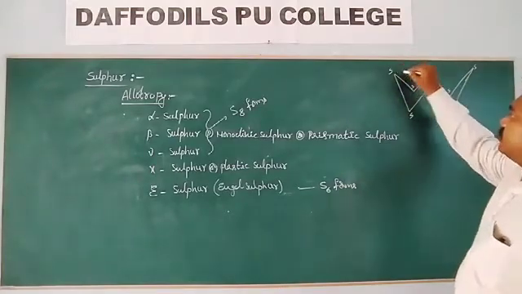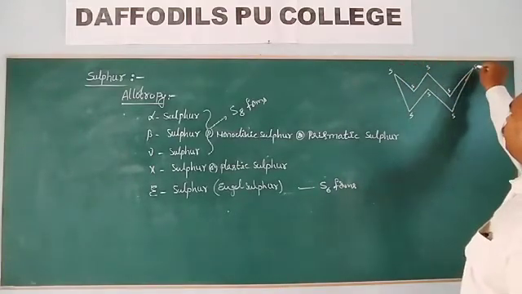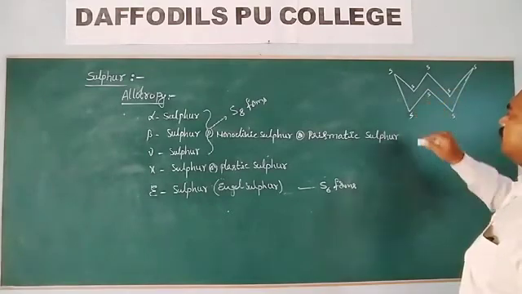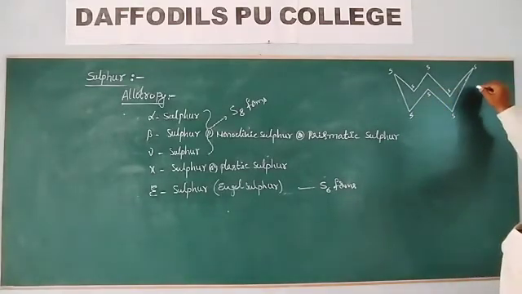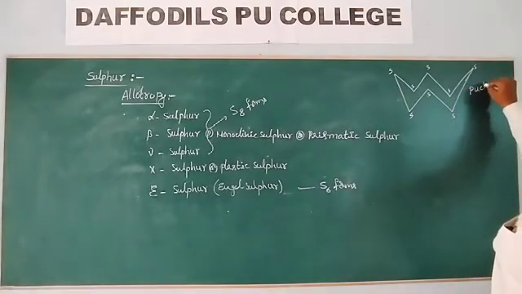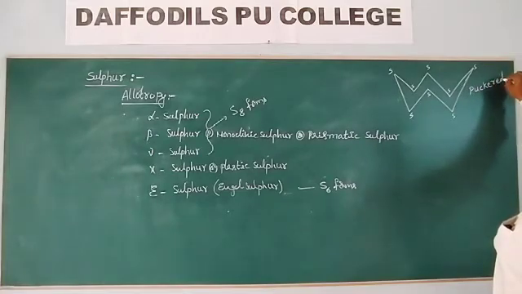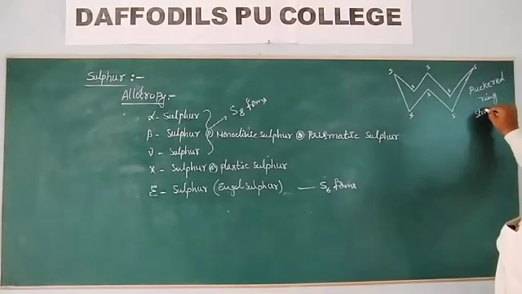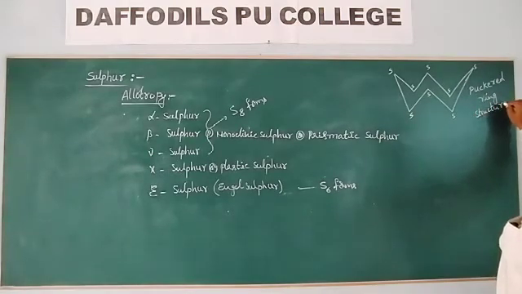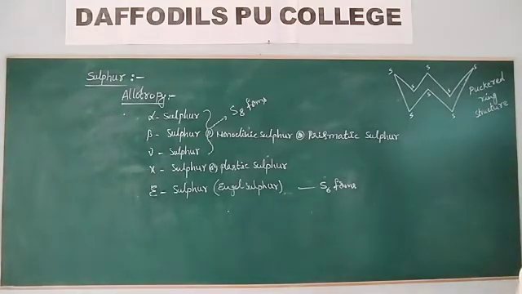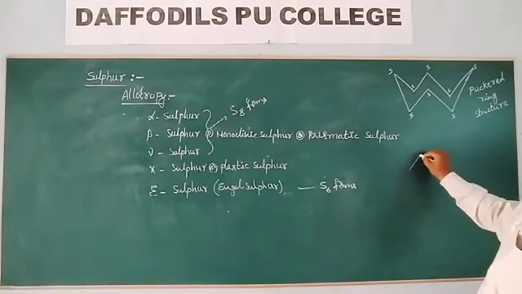So 8 sulfurs, 1, 2, 3, 4, 5, 6, 7, 8. This is the puckered ring structure.